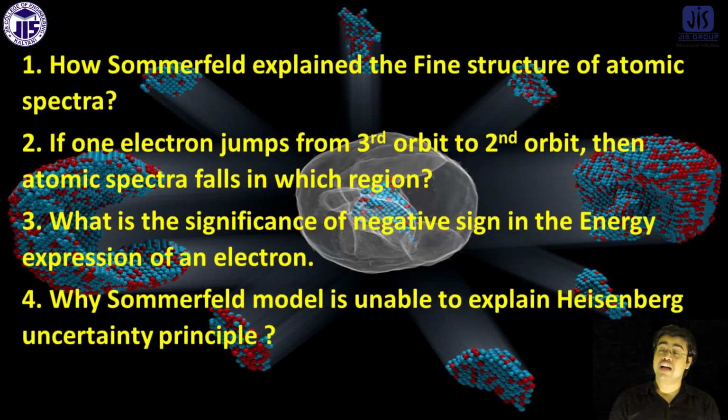When we consider that the electron has a dual character, wave and particle, then only will we be able to explain the Heisenberg uncertainty principle. So that's why the Sommerfeld model is unable to explain the Heisenberg uncertainty principle.